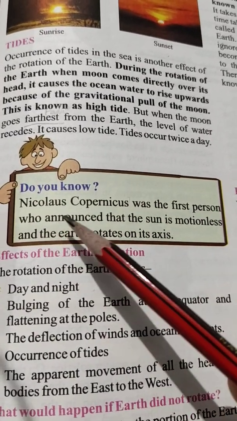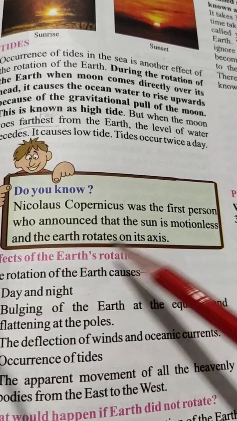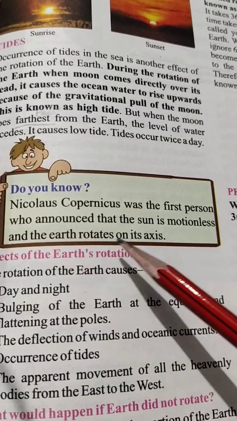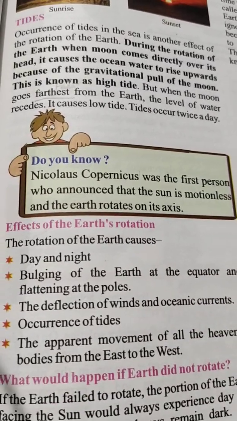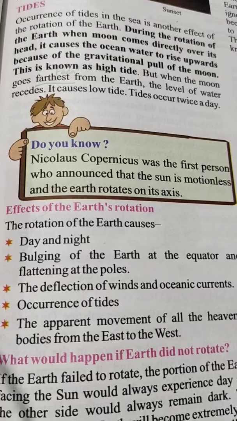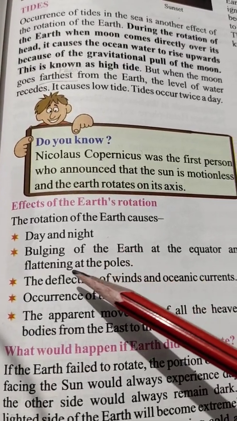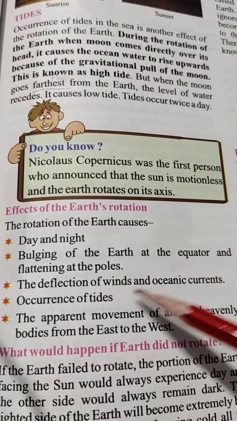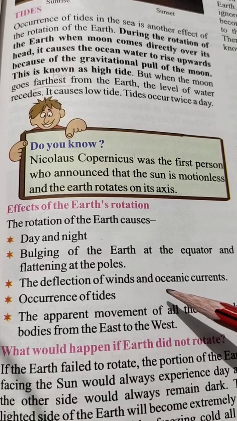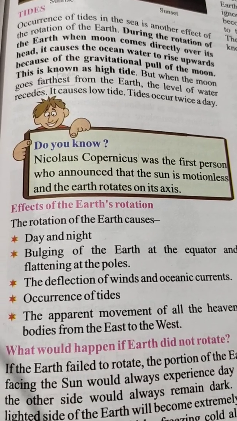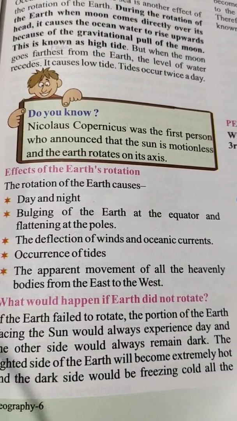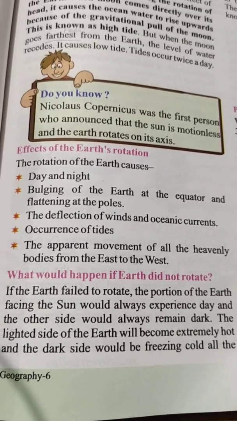Do you know? Nicholas Copernicus was the first person who announced that the sun is motionless and the earth rotates on its axis. Effects of the earth's rotation. The rotation of the earth causes day and night, bulging of the earth at the equator and flattening at the poles, the deflection of winds and oceanic currents, occurrence of tides, and the apparent movements of all the heavenly bodies from the east to the west.